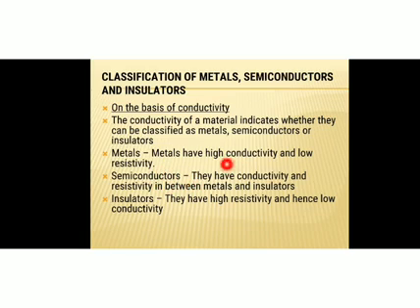All are metals, they have high conductivity. Semiconductors are those materials that have conductivity and resistivity in between metals and insulators. Example, germanium, silicon. Germanium and silicon are the commonly used semiconductors. Then insulators are those materials that have high resistivity and hence low conductivity. Example, glass, wood, paper, rubber, etc.